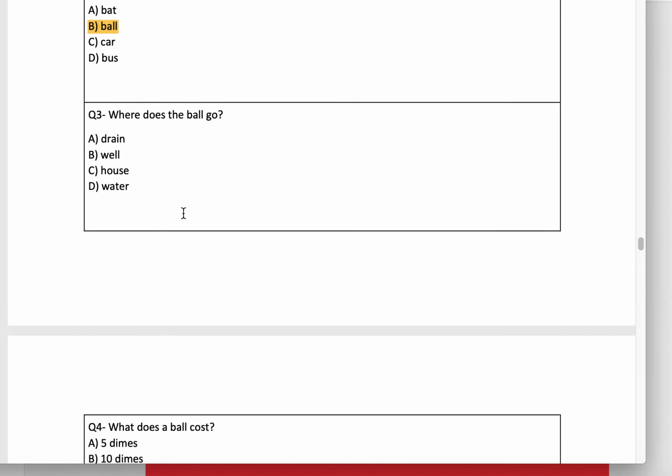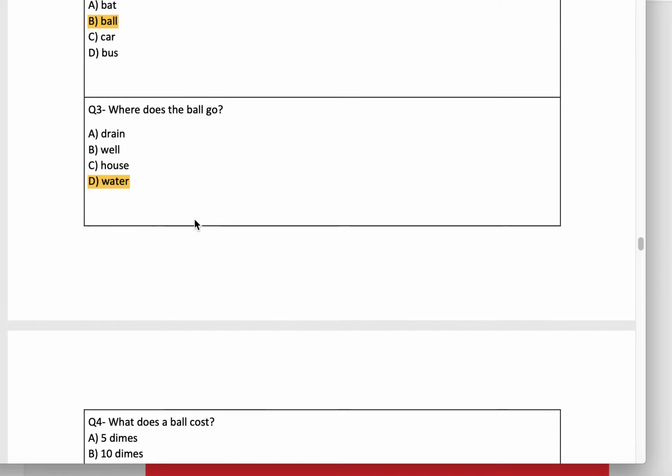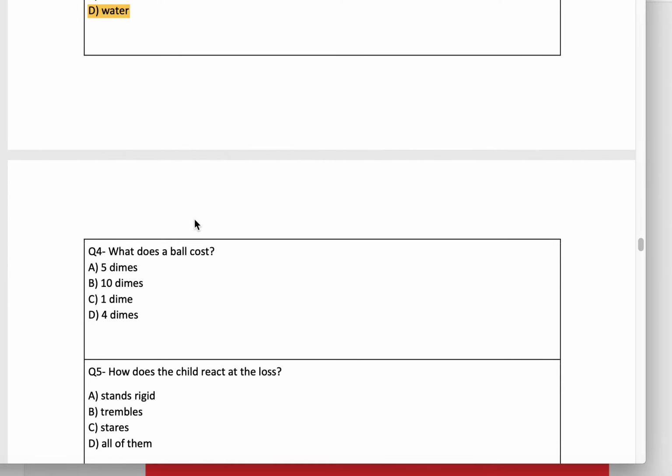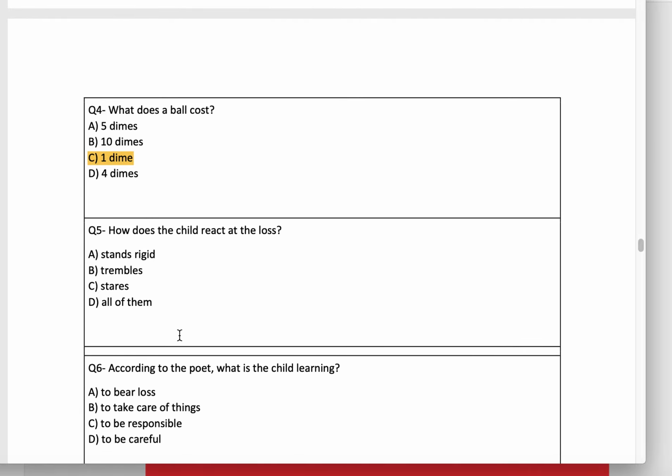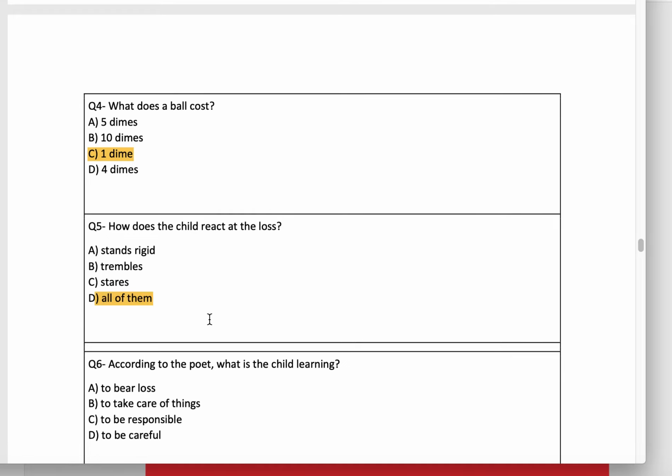Where does the ball go? In the water. What does a ball cost? 1 dime. How does the child react at the loss? Very important question. Stands rigid? Yes. Trembles? Yes. Stares? Yes. So, we'll mark all of them.